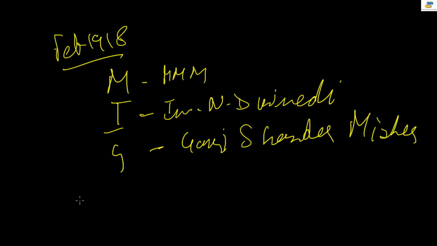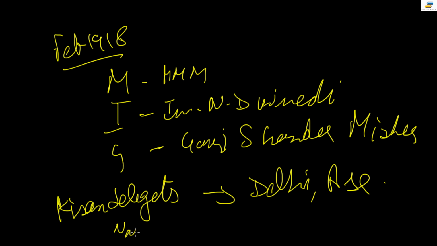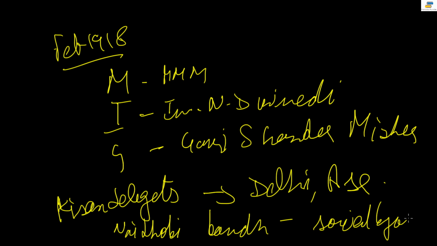A large number of peasants were called Kisan delegates. They came to Delhi and Amritsar to attend the sessions of the All India UP Kisan Sabha. At this time there was something important done by them, which is called the Nai Dhobi Bandh, and it was a form of social boycott that was organized.